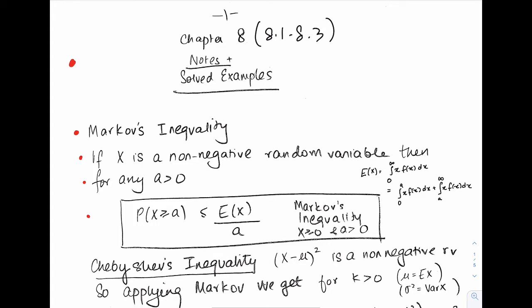Now let's take a look at this second integral over here. In the second integral, all the values of x are bigger than or equal to a, right? So you can say this expectation is bigger than or equal to, and of course this first integral is bigger than or equal to 0 because x ranges from 0 to a, and f of x is a non-negative function. So this first part is bigger than or equal to 0.